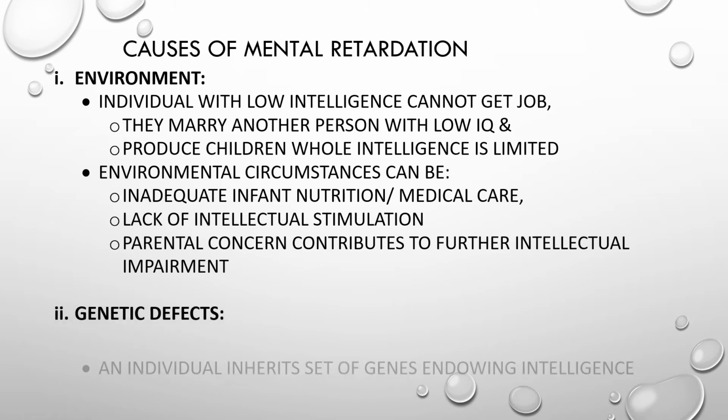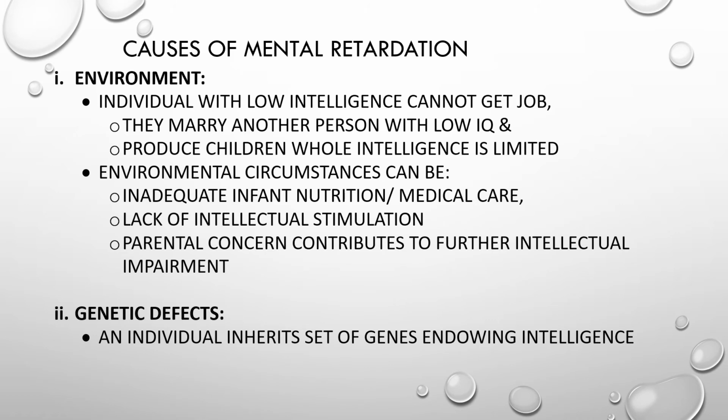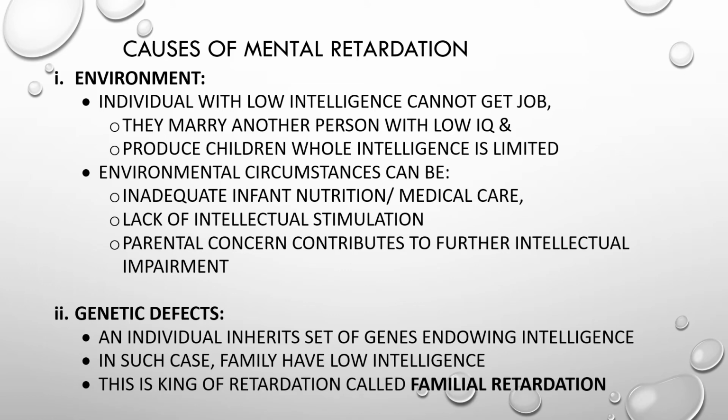impairment. Genetic effects include an individual inheriting a set of genes endowing low intelligence. In such cases, the family has low intelligence. This kind of retardation is also known as familial retardation. Down's syndrome is an example of it.